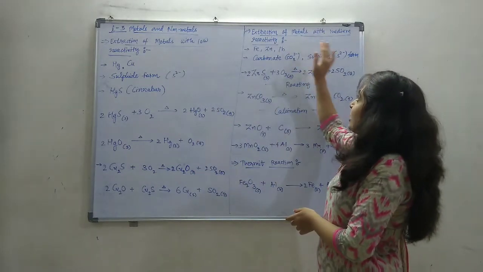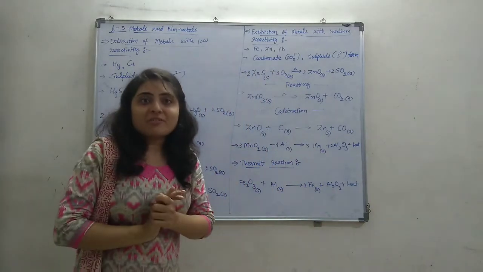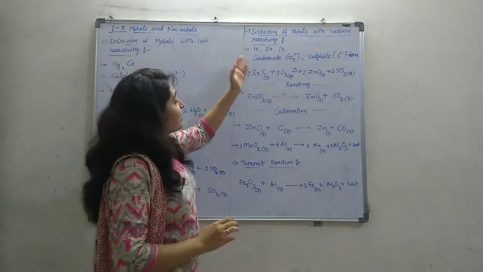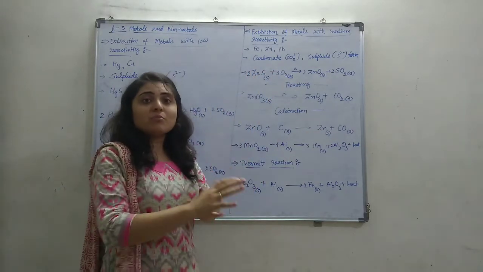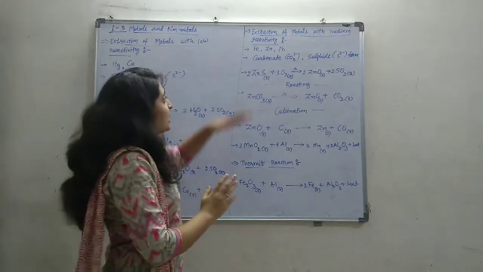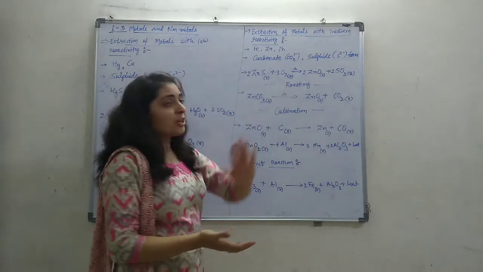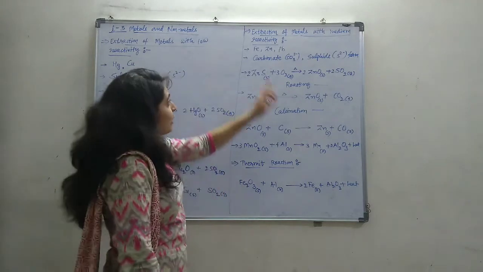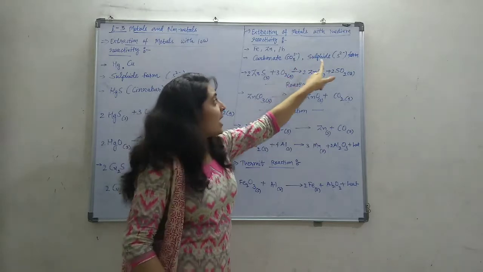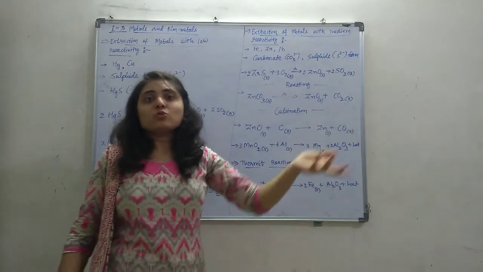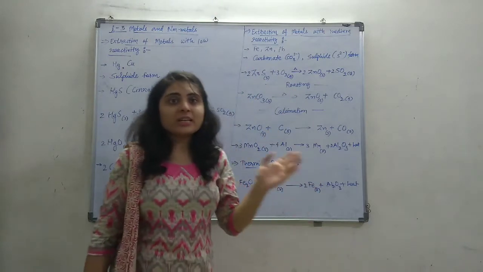Now, extraction of metals with medium reactivity, somewhat moderate reactivity. Metals like iron, zinc and lead have medium reactivity. These are generally found in two forms, carbonate form and sulfide form. Carbonate means CO3 with 2 minus valency, and sulfide S has 2 minus valency. So mainly in two forms, carbonate and sulfide.